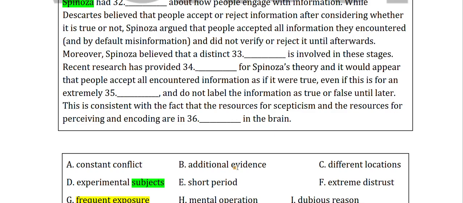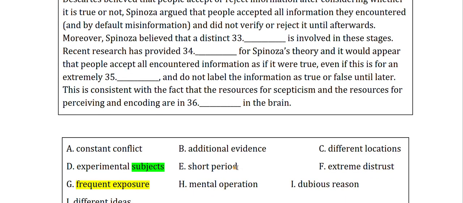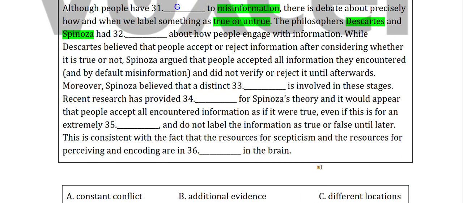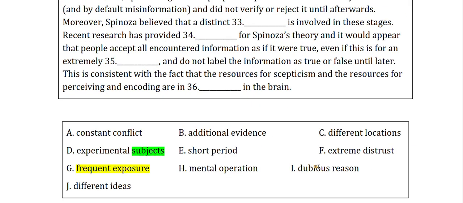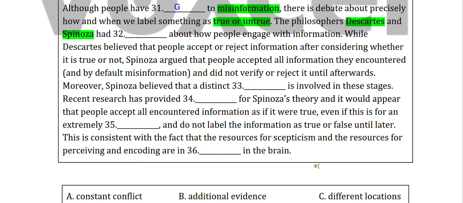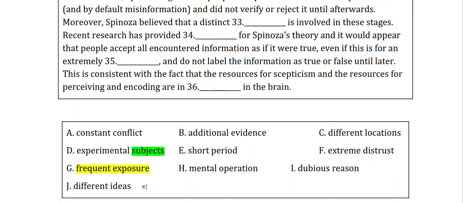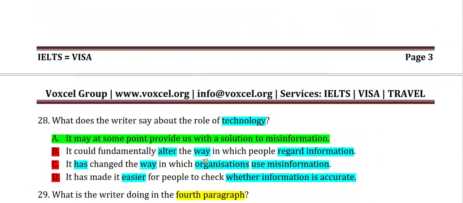Had additional evidence, yes it can be. Had different location, no, this cannot be. Had extreme distrust, it can be. Mental operation cannot be. Dubious reason. Had different ideas about, yeah, it can be J also, but I have to read about it.